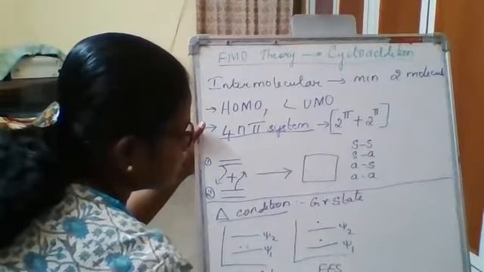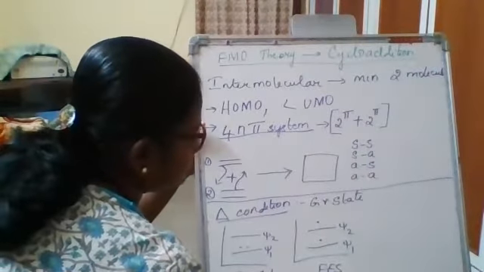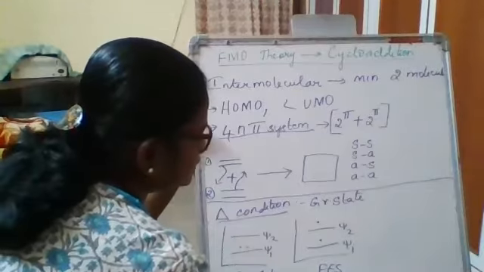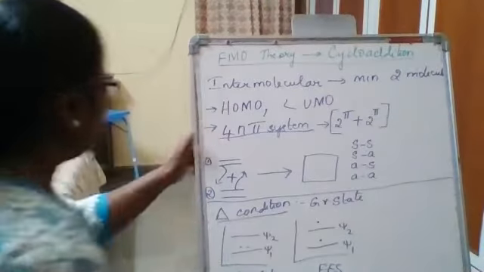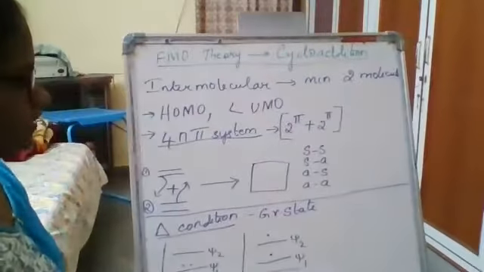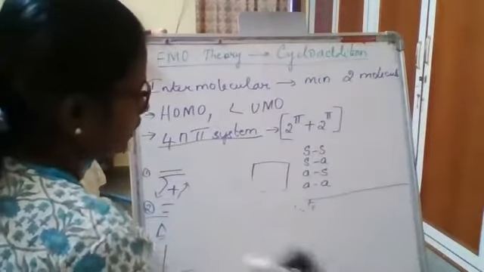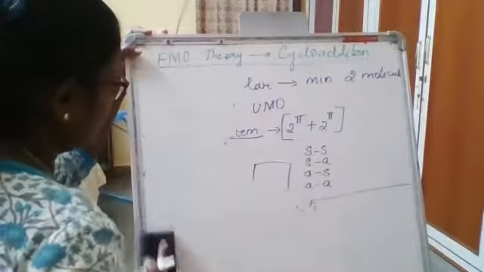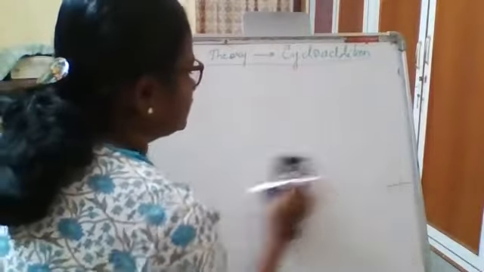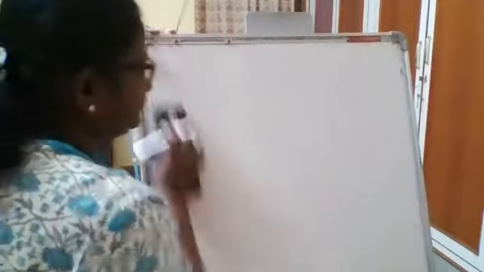In the first excited state, HOMO is psi2 and you don't have any LUMO. Is it clear? Now, we are going to make use of these molecular orbitals and find out, according to the FMO theory, what is possible under the thermal condition and what is possible under the photochemical condition.